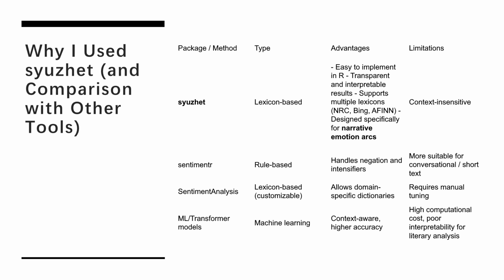Why I use that package, and some comparison with other tools for visualization: I use the syuzhet package, which is often used in digital literary studies. Compared with other packages like VADER or TextBlob, syuzhet is better at showing smooth emotional arcs across chapters. It fits the structure of a novel, showing how tension rises and falls as the story moves forward. So that makes it ideal for a book like Verne's, which is full of travel and adventure.